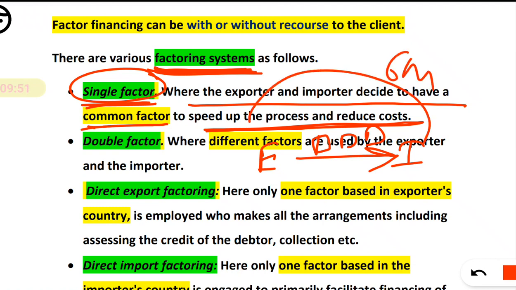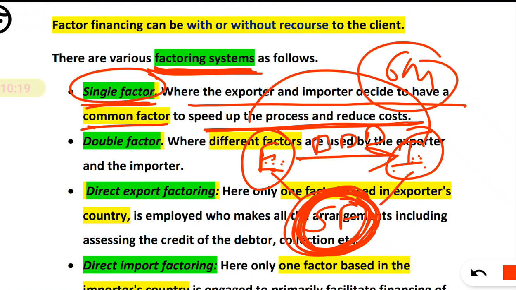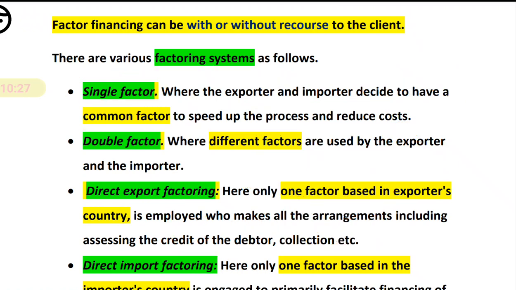But here is the picture of a single factor. A single factor means a factor common to both. They mutually talk and decide on a single factor, so there is only one institution which works as the factor between the exporter and importer. They do not have trust towards each other, so the factor works as an intermediary. Instead of after 6 months, the factor will give the exporter immediate money, or upon agreement, money will be given by the factor to the exporter. So this is the single factor.